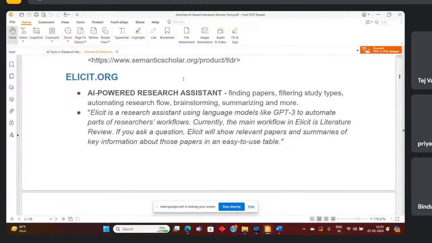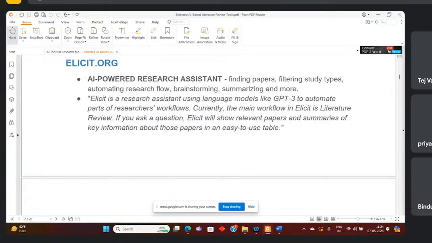But we say this is only for the language conversion, right? But finding the paper and filtering the study types is not for that. They are not using GPT-3 or GPT-4. Okay, so when we try to find papers, we can use this elicit.org.